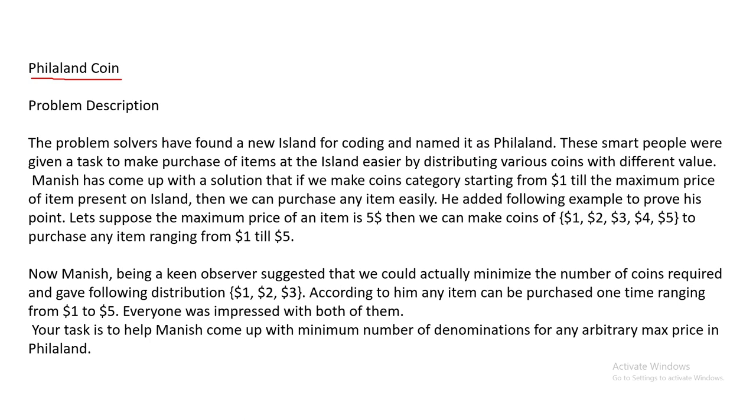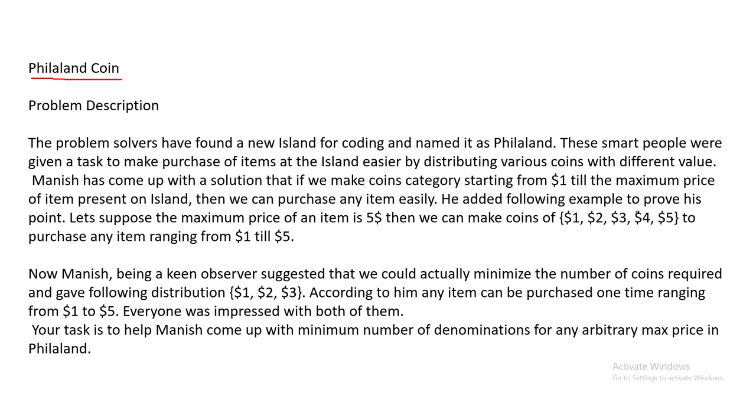These smart people were given a task to make purchase of items at the island easier by distributing various coins with different values. Manish has come up with a solution that if we make coin categories starting from $1 till the maximum price of the item present on the island, then we can purchase any item easily.